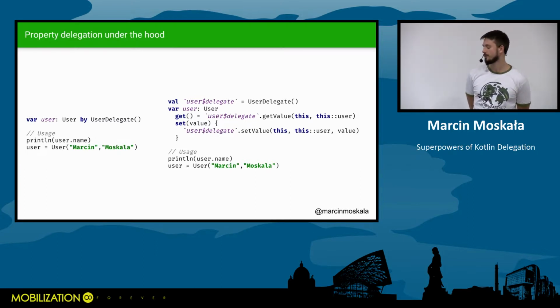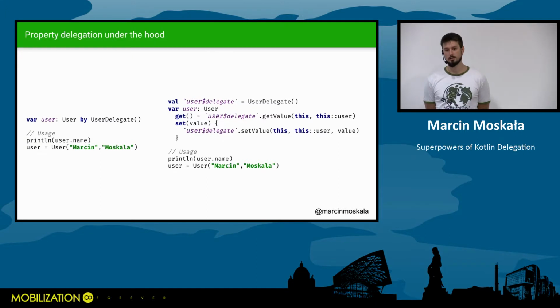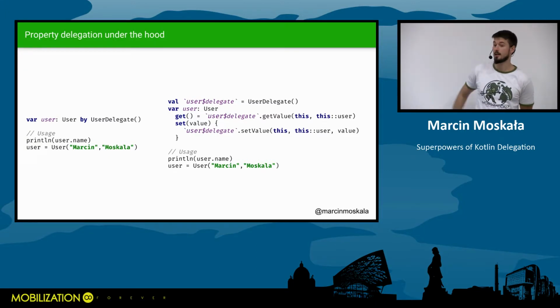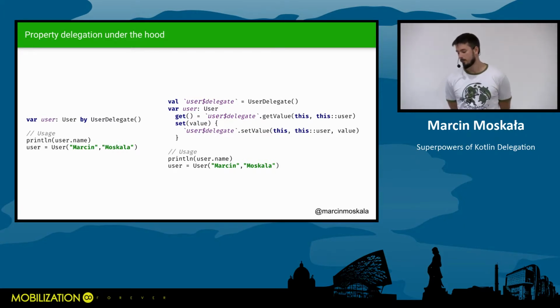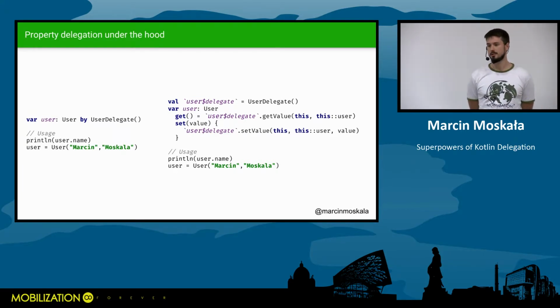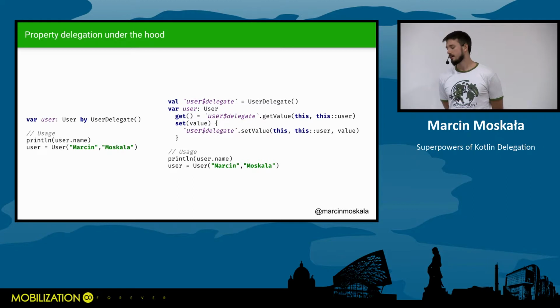If there is something unclear with delegation, I would like you to go back to this slide because it explains everything. It basically says what a property delegate is and what the usage compiles to. So when you use a property delegate, there is a special field generated that holds this delegate. In the getter, there is a getValue call. In the setter, there is a setValue call. And these two additional arguments are a context, this, and the bound reference to this property.